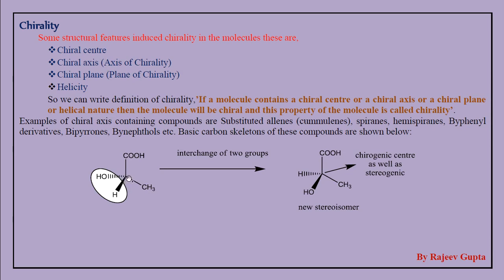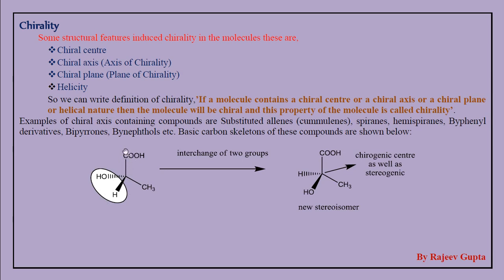This carbon is attached to a carboxylic group, methyl group, hydroxyl group and hydrogen atom. So this carbon atom, which is sp3 hybridized, which has a tetrahedral arrangement, is attached to four different groups. So this carbon is a chiral center here.